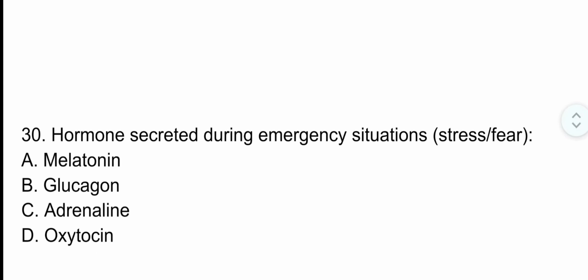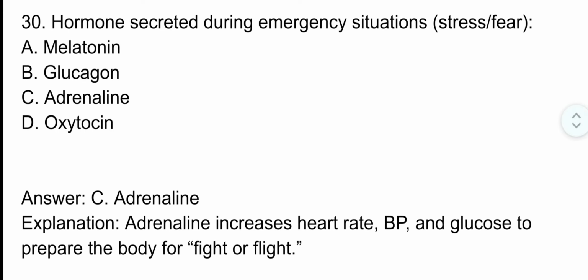Question number 30. Hormones secreted during an emergency situation, such as stress or fear. The correct option is option C, adrenaline. Adrenaline increases heart rate, blood pressure and glucose to prepare the body for fight or flight.